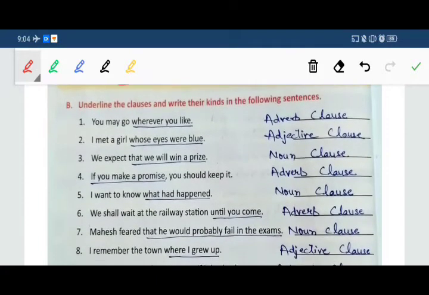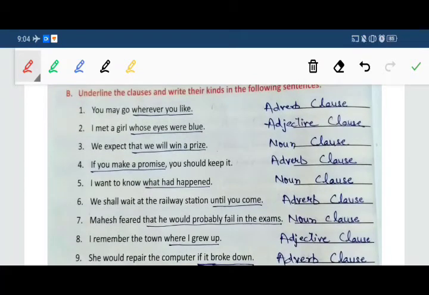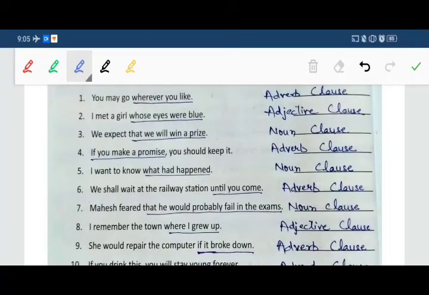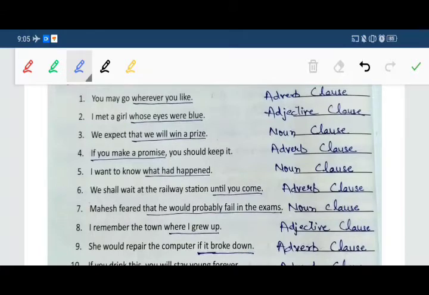Now come to exercise B. Underline the clause and write the kind of sentence. First one, you may go wherever you like. You have to underline wherever you like, and this is adverb clause. Next one, I met a girl whose eyes were blue. Already I underlined that sentence, and here all the kinds are given. So second is adjective clause. Third, we expect that we will win a prize, and this is noun clause.